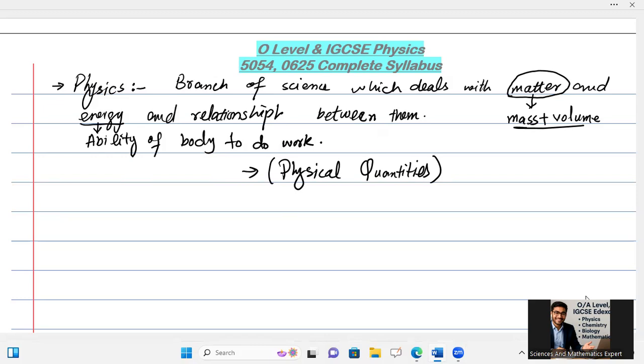Physical quantities means all measurable quantities are called physical quantities.